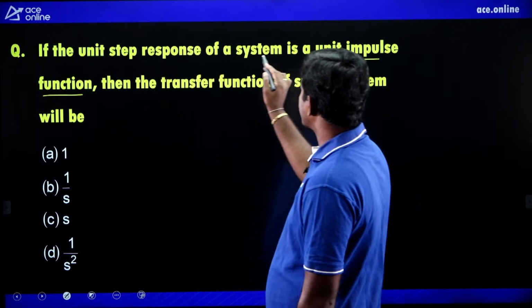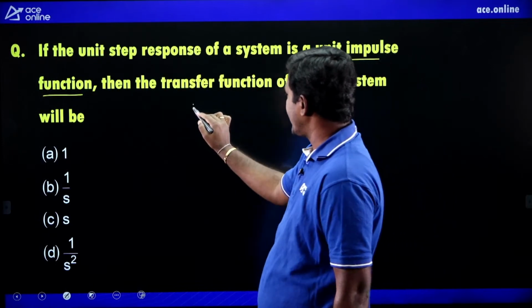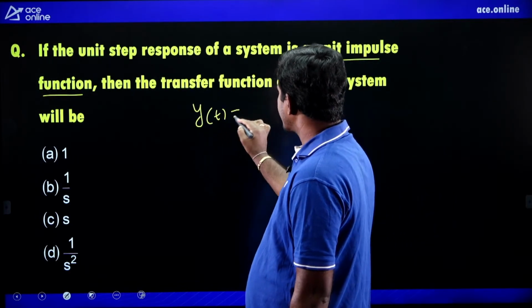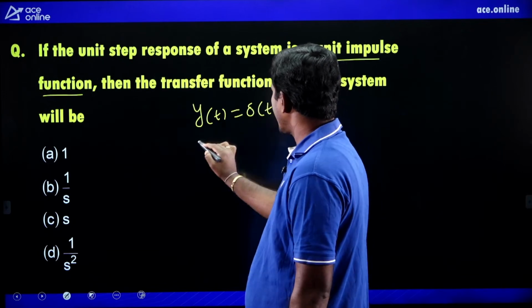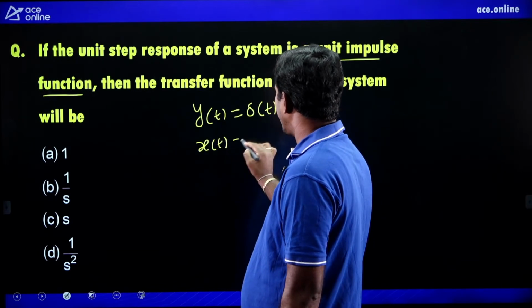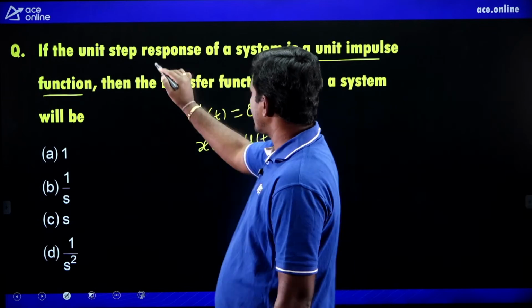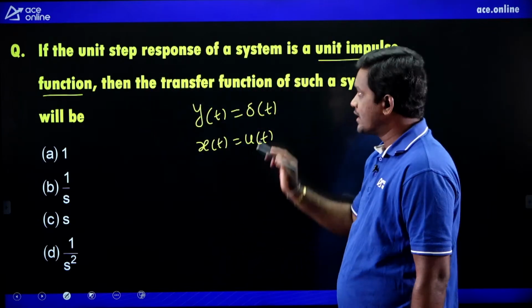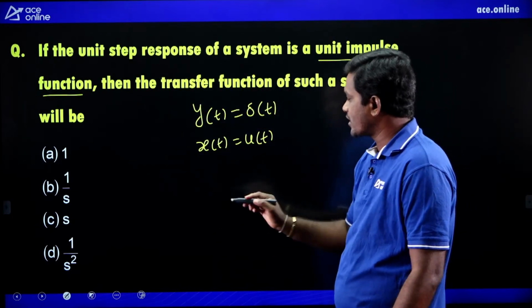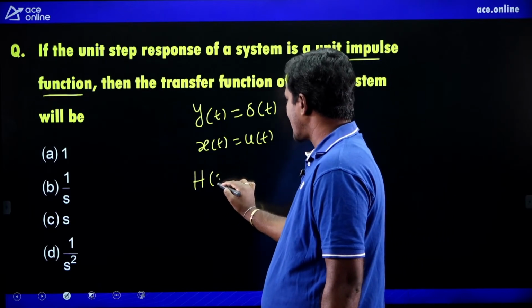The unit step response of a system is unit impulse, meaning the output is unit impulse del of t. What is the input? Unit step. Unit step response means input is unit step, then the output is unit impulse function.